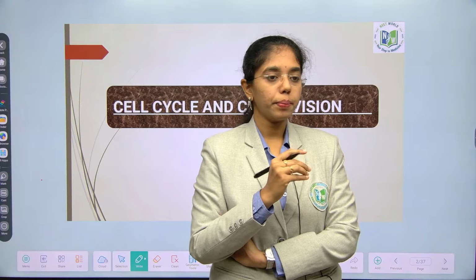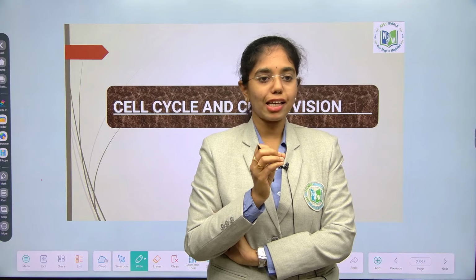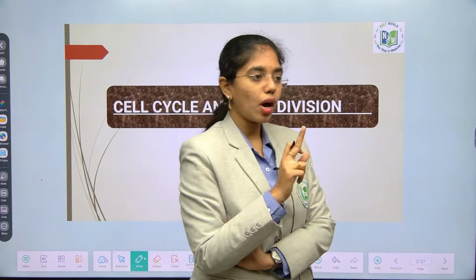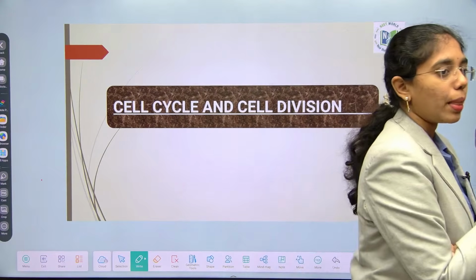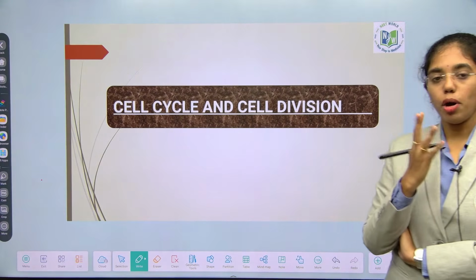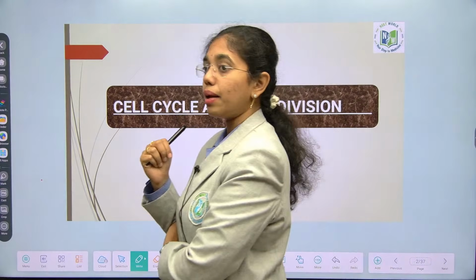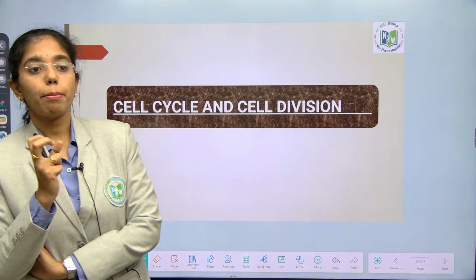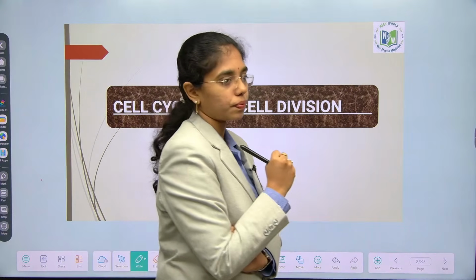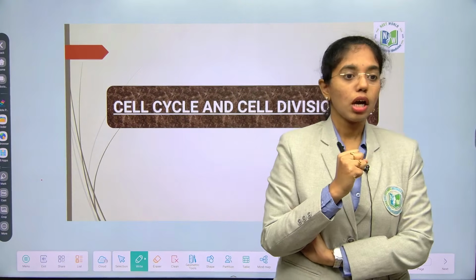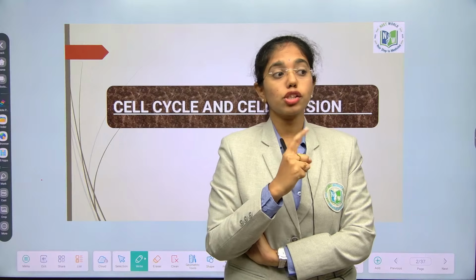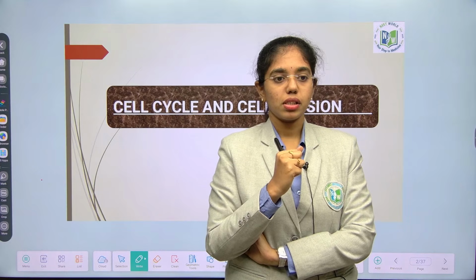Endoplasmic reticulum, Golgi bodies, lysosomes and vacuoles, which form the endomembrane system. Their functions are coordinated. Amongst these four organelles, which organelle is involved in packaging and sorting of proteins? Golgi bodies. Which organelle is involved in synthesis of proteins and lipids?